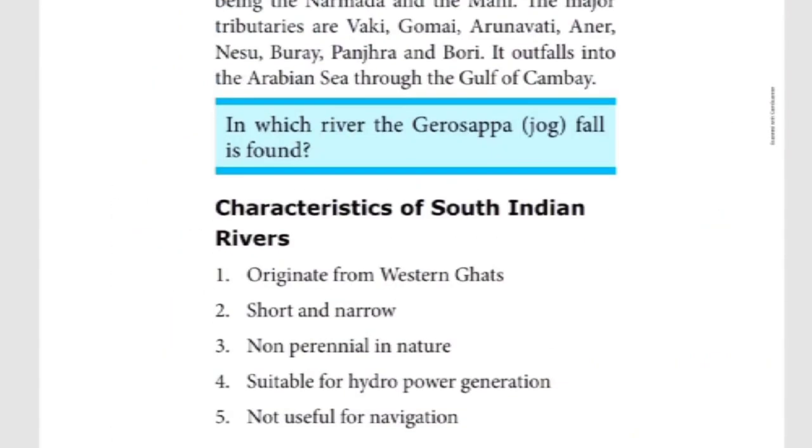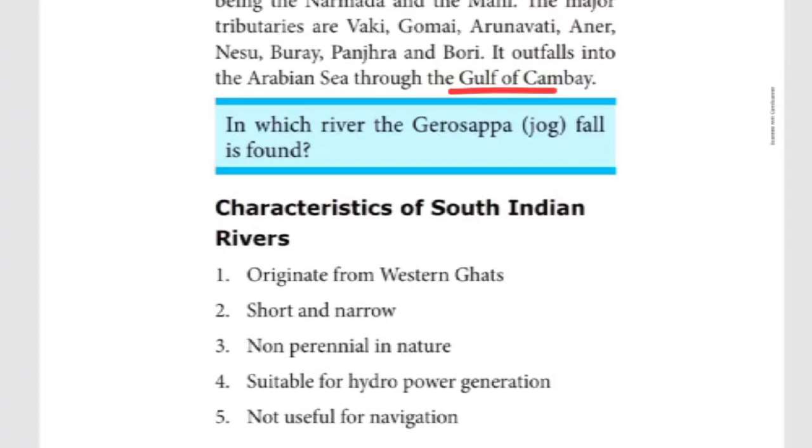It is one of only three rivers in peninsular India that run from east to west, the others being the Narmada as well as the Mahi river. The tributaries are Vaki, Komai, Arunavati, Aner, Nesu, Burai, Manjra, Bori. Like the Narmada, this river also joins the Arabian Sea through the Gulf of Khambhat.